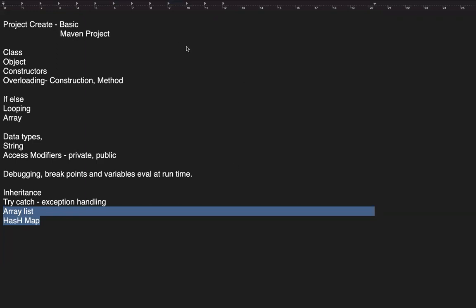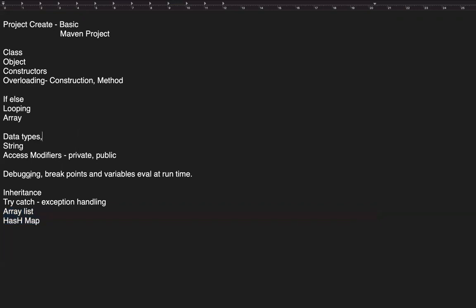While you go through this inheritance or other topics, can you explain the debugging, breakpoints, and variable evaluation actually? Which one? Breakpoints? Yeah, and variable evaluation and breakpoints. Sorry, I heard breakpoint. What else did you say? Yeah, when you go through the other topics, can you please show how this debugging and the breakpoints work actually? Okay, so you want me to talk about breakpoints and debugging again? Okay, correct. I'll do that.